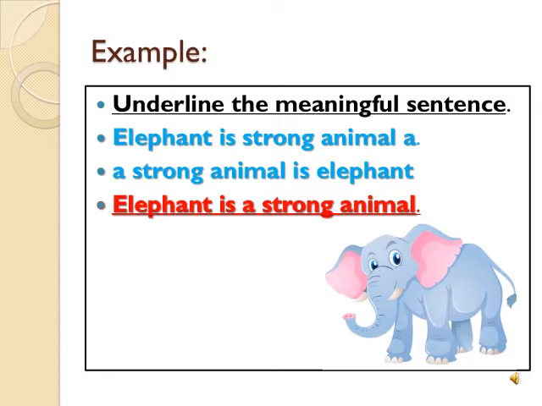Next, Elephant is a strong animal. Yes, it is a sentence. It begins with a capital letter, it ends with a full stop, and it makes sense. So this is my sentence. Elephant is a strong animal.